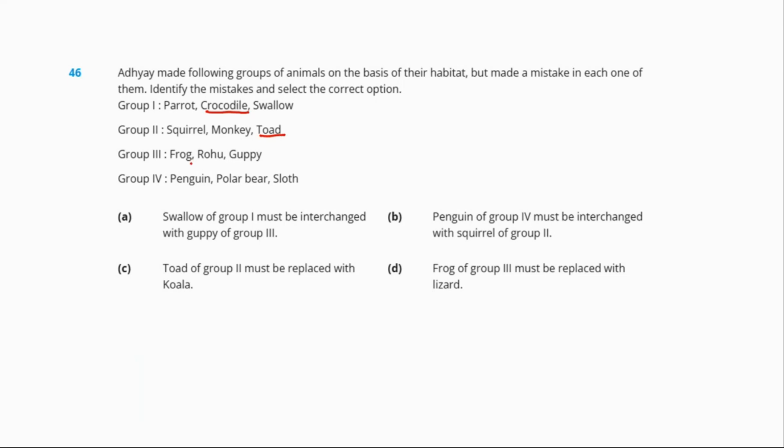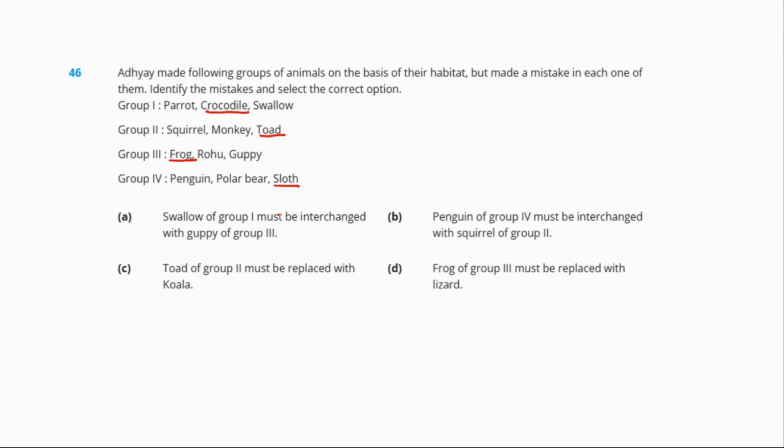In group 3, rohu and guppy are fish, aquatic animals, whereas frog is an amphibian, so frog is the odd one here. And in group 4, penguin and polar bear belong to the polar region, while sloth is an arboreal animal, so sloth is the odd one here.